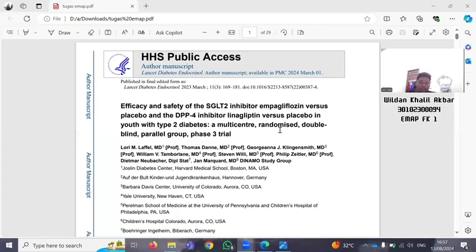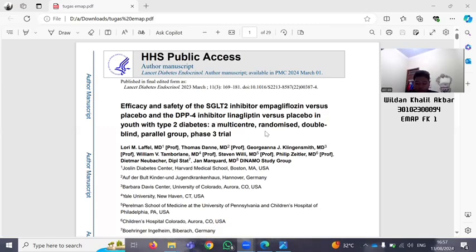All right, first of all, identification of the components of the title using PICOS. First is the population. We can find youth as the population.